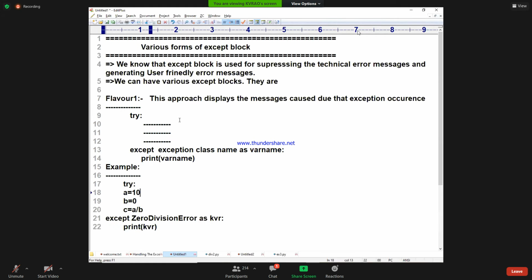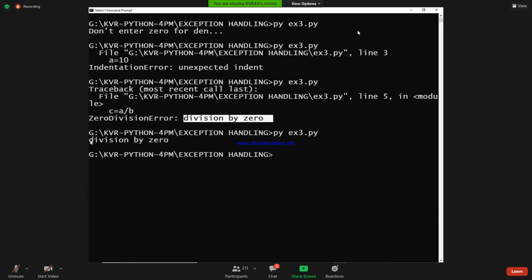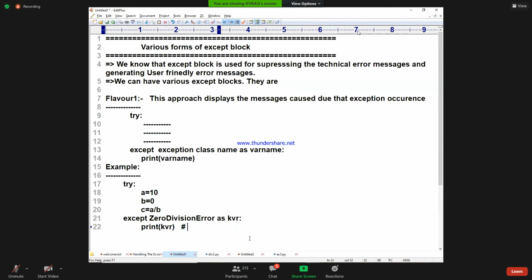Very, very simple. Try block, and this is what happens, and then except block, and I'm printing this type of message. What will the output be? The output is coming: zero division error. Zero division error is the message which is coming here. This message is actually occurring due to what? Zero division error. I hope that you people are following.